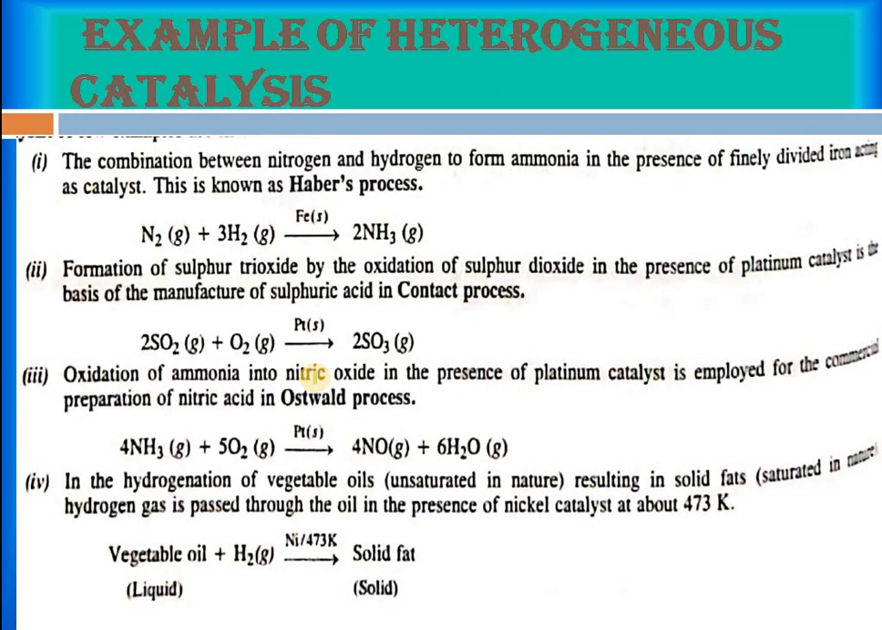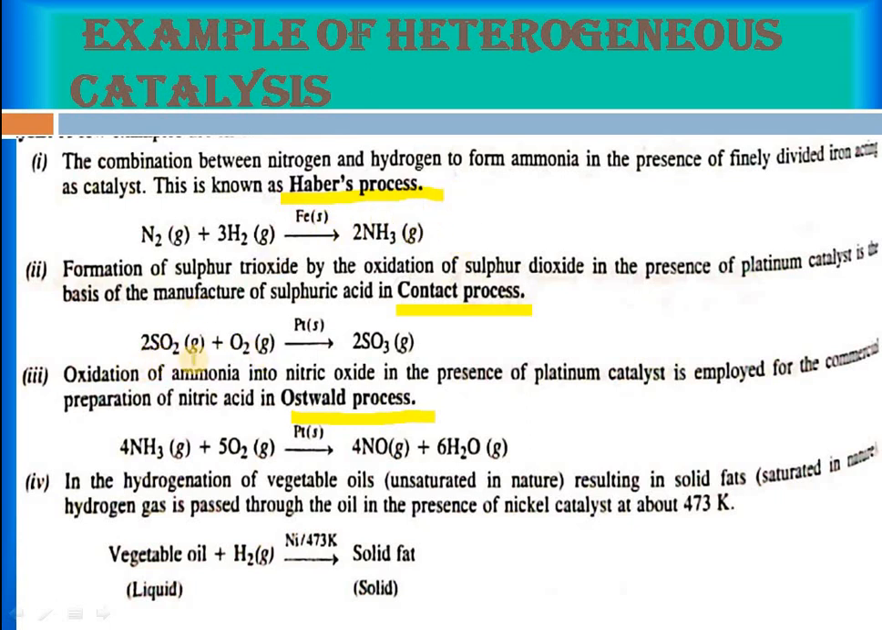Now the examples of heterogeneous catalysis: these are helpful for the Haber process, which you will study in your p-block chapter. It's helpful for the contact process, and this is for the Ostwald process. Haber process is for the manufacturing of ammonia. There nitrogen is a gas, hydrogen is present in gas form, but your catalyst iron is in a solid state and the product is in a gaseous state.